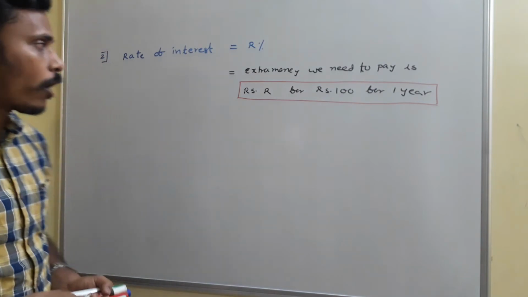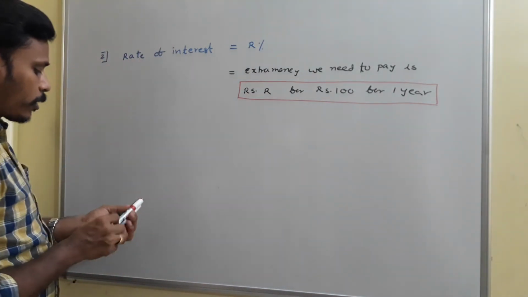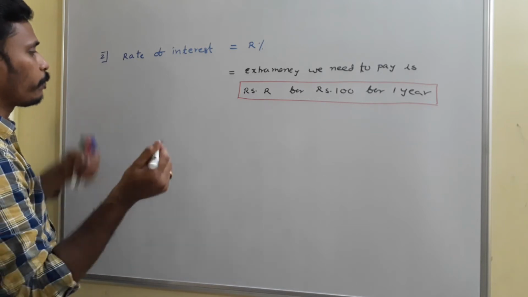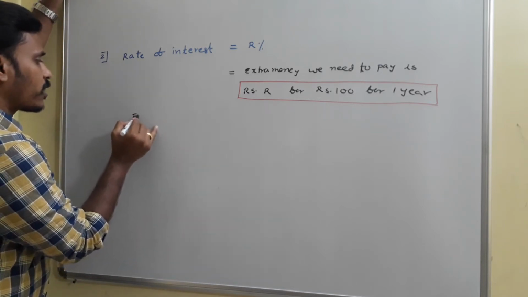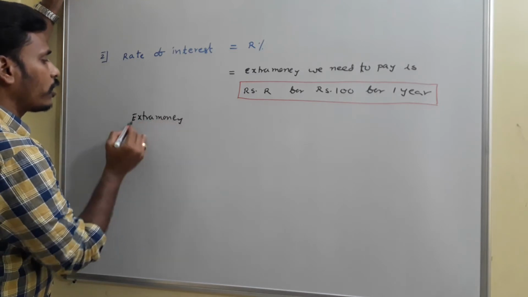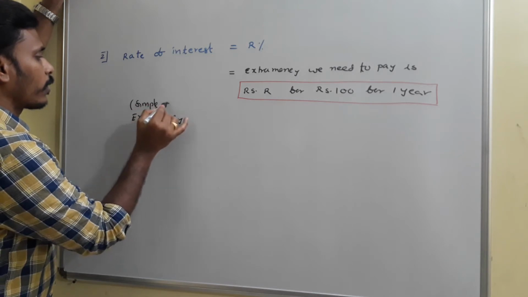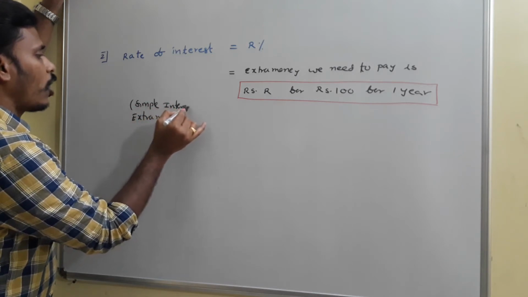Is it clear? See, if I use 100 rupees, I need to pay R rupees. Once again, I will explain everything here. The second situation is extra money, or simple interest.